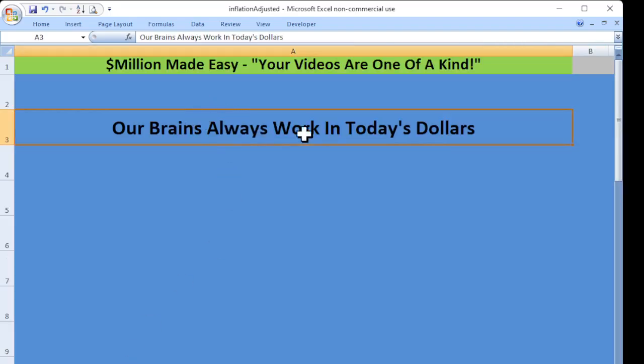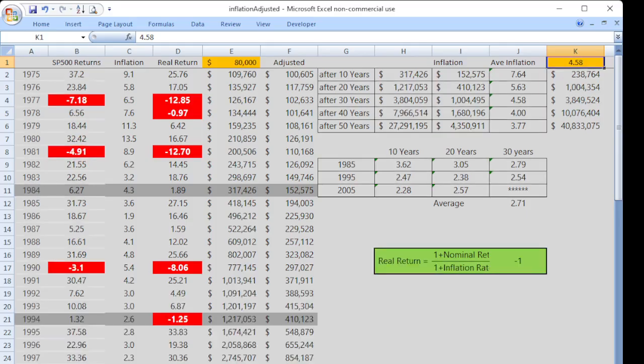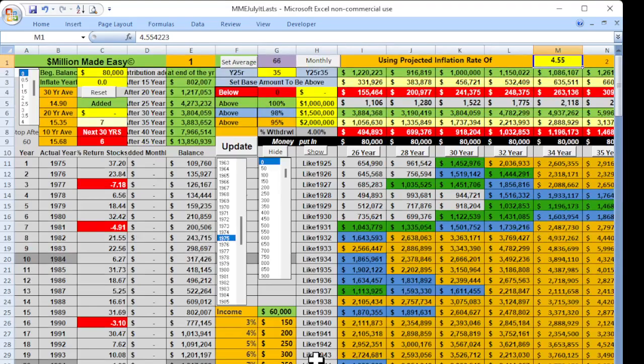Again, our brains always work in today's dollars, so we need to take that into account. We need to know the buying power of this future amount in today's dollars. And since we're always thinking in today's dollars, we need to know what future amount that would be. So this $3.804 million in today's dollars would be worth $1 million. Hopefully that makes sense. Let's go ahead and look at this in a little bit more detail.